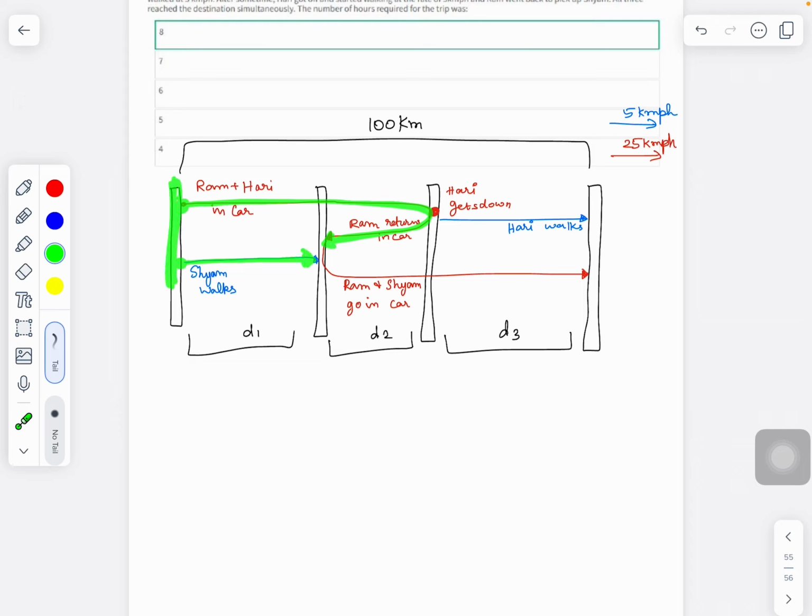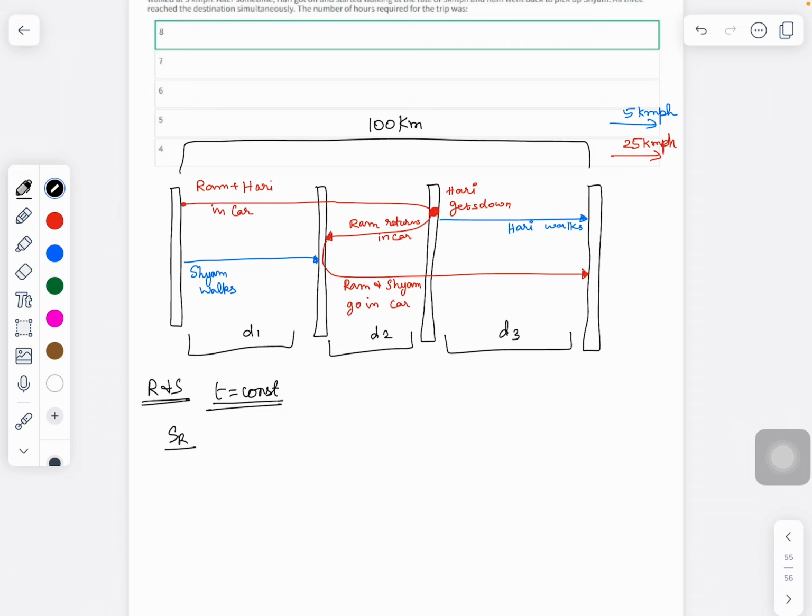So compare Ram and Shyam. Their starting time is the same, and Ram comes here and Shyam comes here, their meeting time is the same. So may I say that the time for Ram to come here and Shyam to come here is the same? Yes. So when time is constant, the speeds and distances are directly proportional to each other.